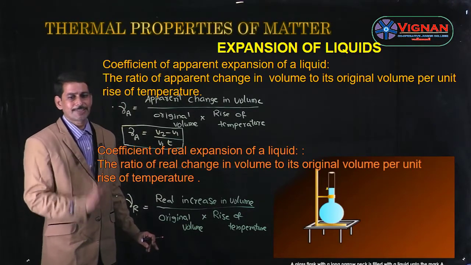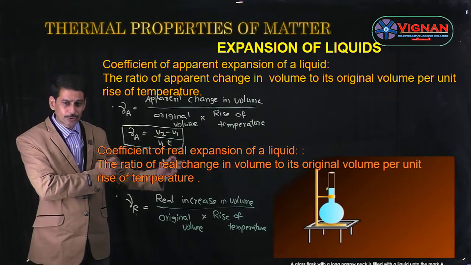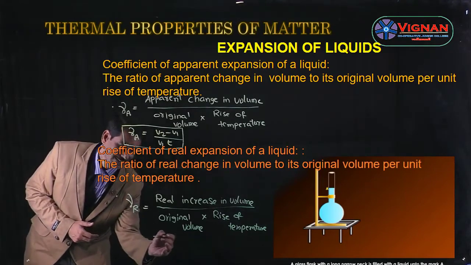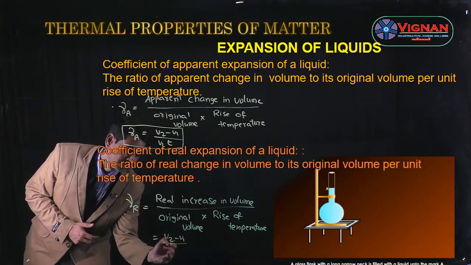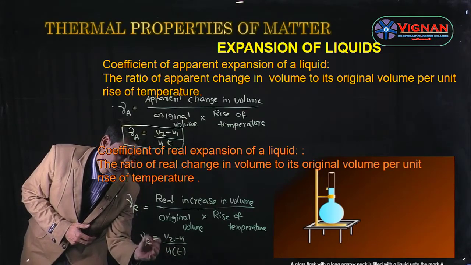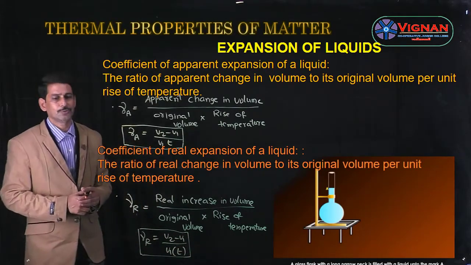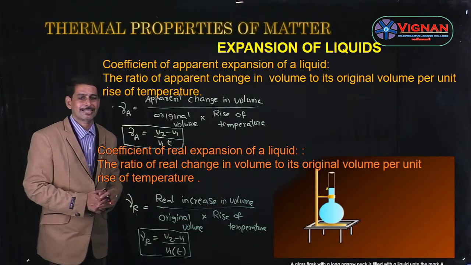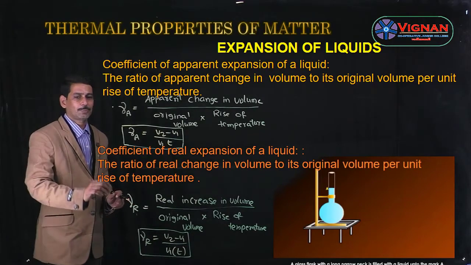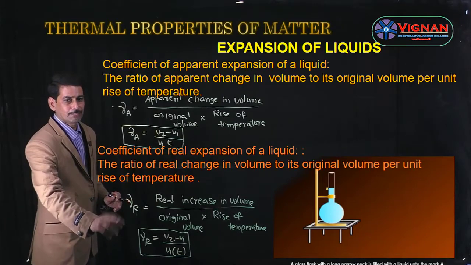And if V1 is the original volume at a temperature of T1 degrees centigrade, and when it is heated to a temperature of T2 degrees centigrade the final volume becomes V2, then this can be given as V2 minus V1 by V1 into T2 minus T1. We are assuming T2 minus T1 as T. So gamma R is equal to V2 minus V1 by V1 into T, which is the expression for the coefficient of real expansion of a liquid. So this is about gamma R.